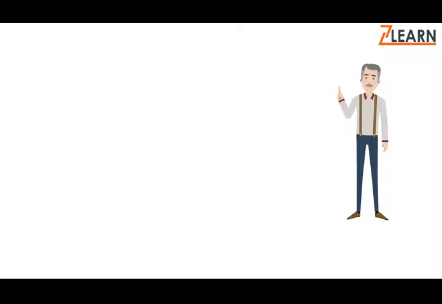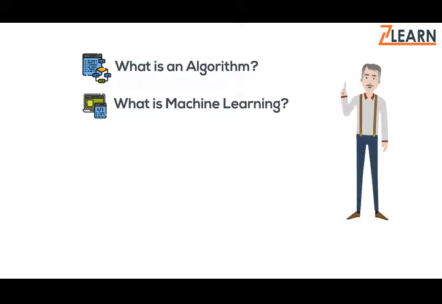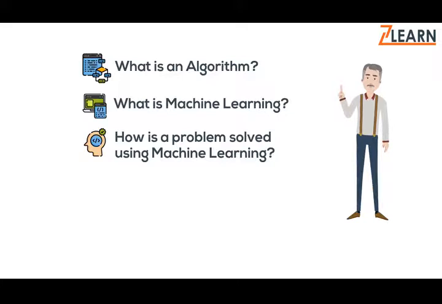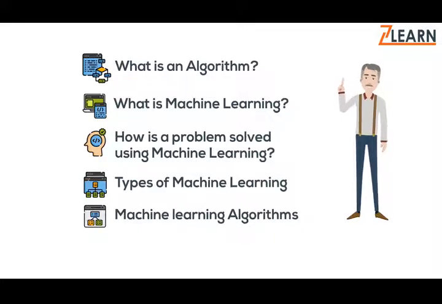We will start from the basics and understand what an algorithm is and how it can be used in machine learning. After that, we will understand what machine learning exactly is and how a problem can be solved using machine learning. After that, we will understand various techniques using which a machine can learn, and after that we will be discussing some of the basic algorithms which are used in machine learning.